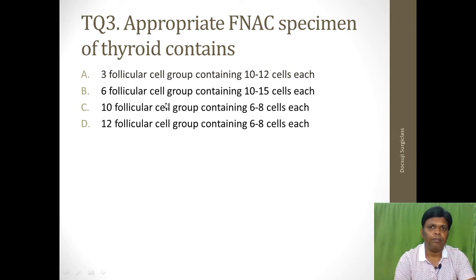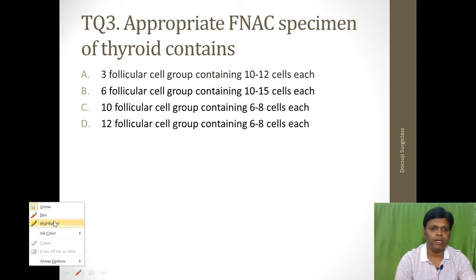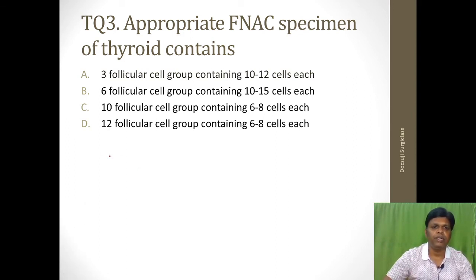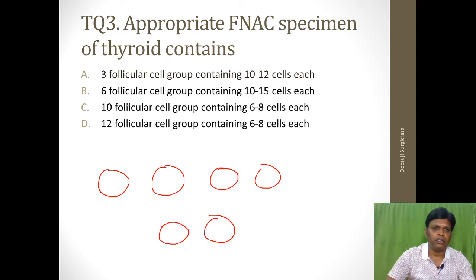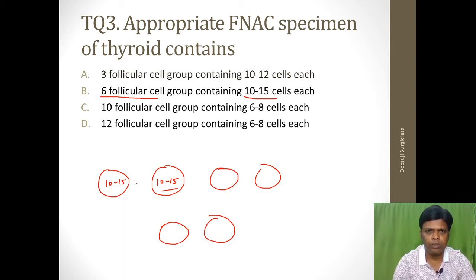Question number 3. Appropriate FNAC specimen of the thyroid contains... Okay, an adequate or appropriate FNAC means the specimen should have clusters of follicular cells. How many clusters? It has to have at least 6 clusters of follicular epithelial cells, each cluster containing 10 to 15 cells. That means you can call it an appropriate FNAC specimen in thyroid. This is also a commonly repeated question they will ask in the AIIMS exam.